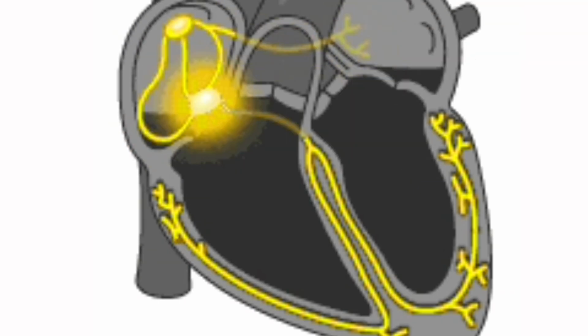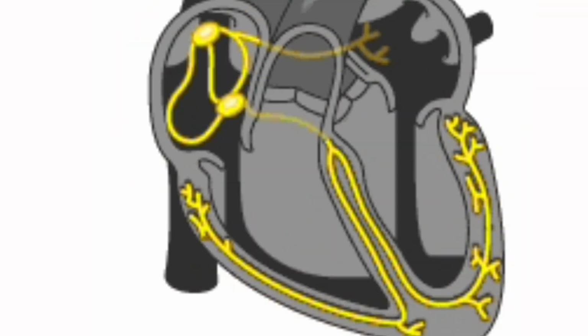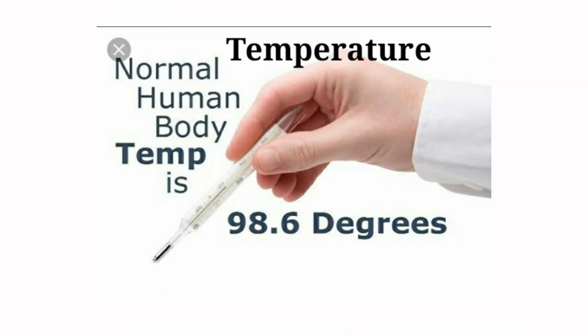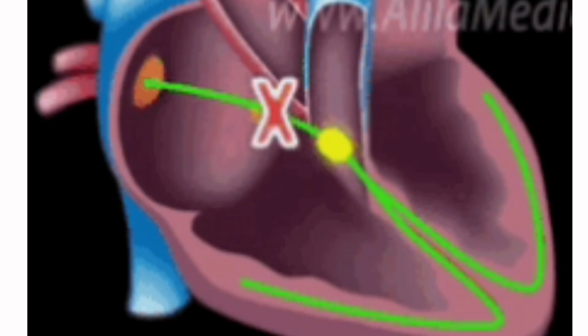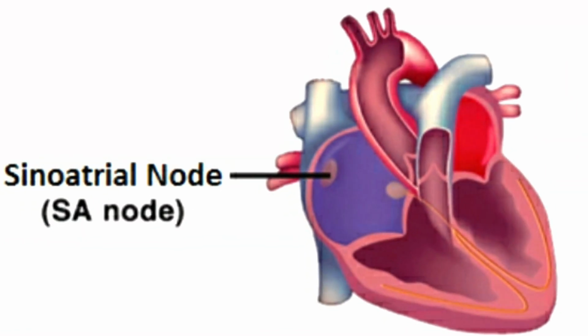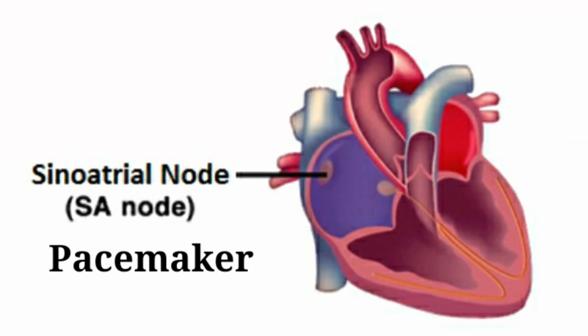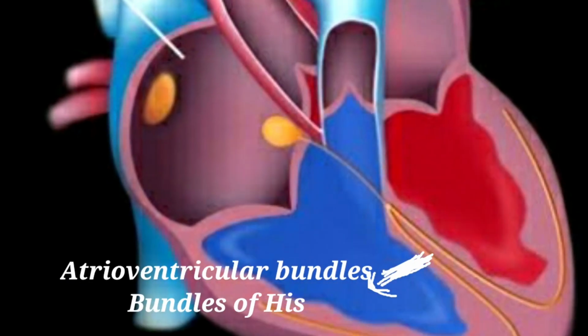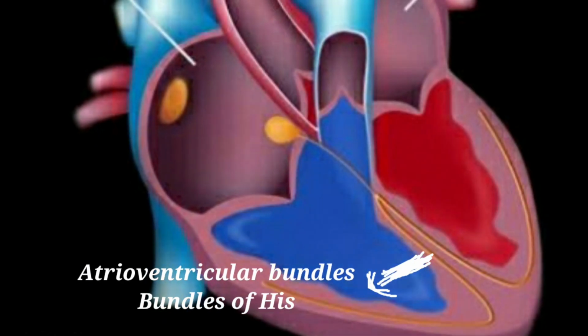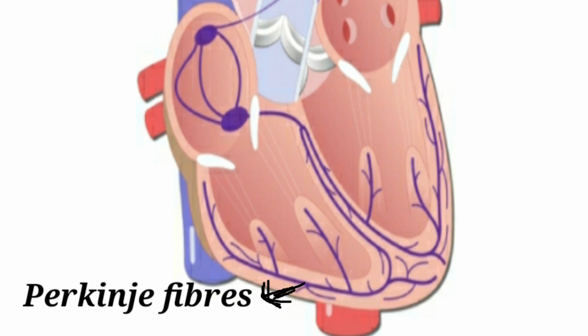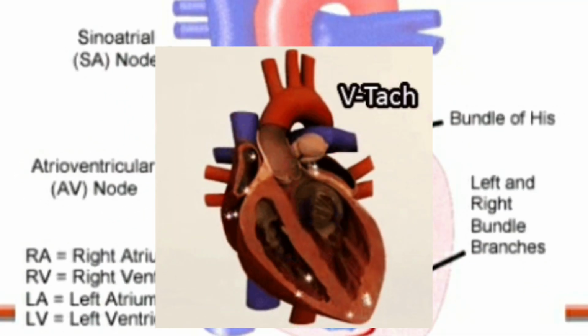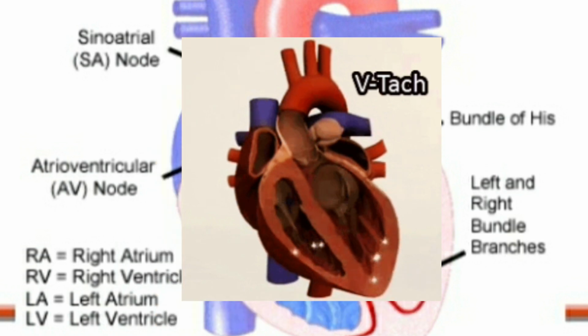Cardiac conduction can be influenced by various factors including exercise, temperature and endocrine system hormones. The basic components for this conduction of the human heart are the sinoatrial node, or what we call the pacemaker, the atrioventricular node, the atrioventricular bundles, which we call the bundle of His, and then the Purkinje fibers. These are considered to be the basic components for the conduction of the human heart.